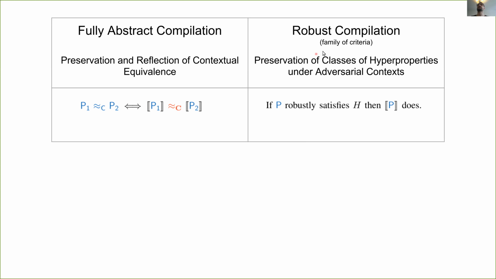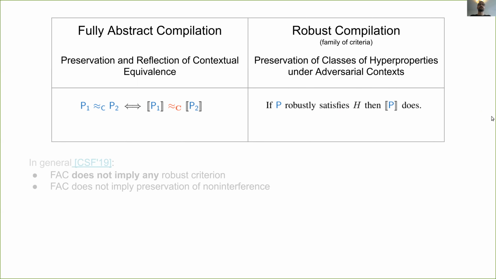On the other hand, with the term robust compilation, we refer to a family of criteria, but for the purposes of this talk, we will focus only on the preservation of classes of hyperproperties under adversarial context. In particular, we require that if a source program P robustly satisfies a hyperproperty H, meaning that it satisfies the hyperproperty in an arbitrary source context, then P compiled satisfies the very same hyperproperty H, but in an arbitrary target context.